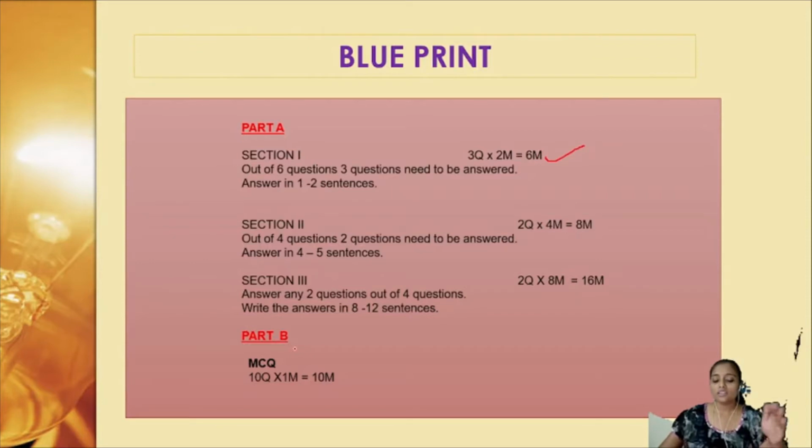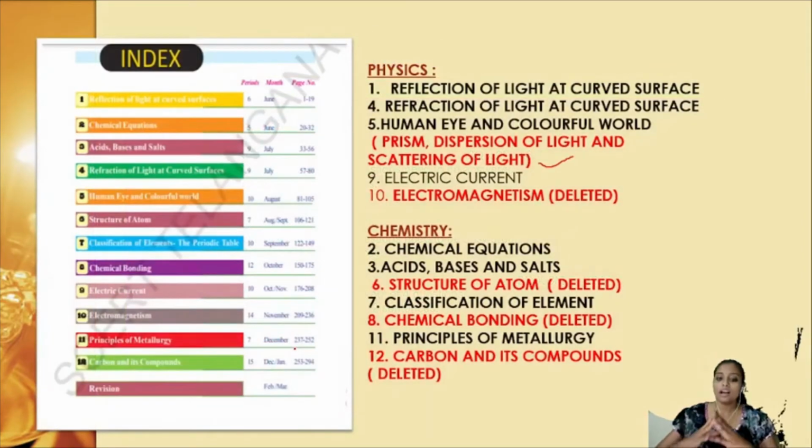Okay, so this is all about the blueprint of your examination this academic year for physical science. You will have the same pattern for your next paper. So totally 40 plus 40 will be your 80 science total marks this year. Coming to the syllabus, as I discussed earlier, first I would be dealing with all the physics concepts like reflection of light, refraction of light, then the human eye, then electric current. After we finish these concepts, we would be going to the chemistry concepts.